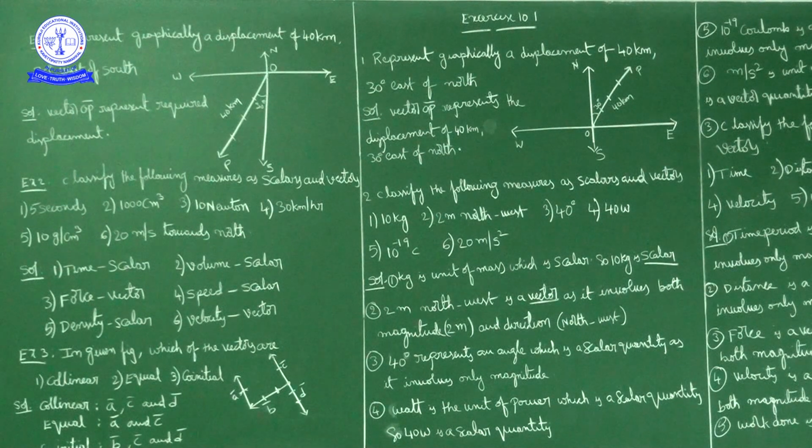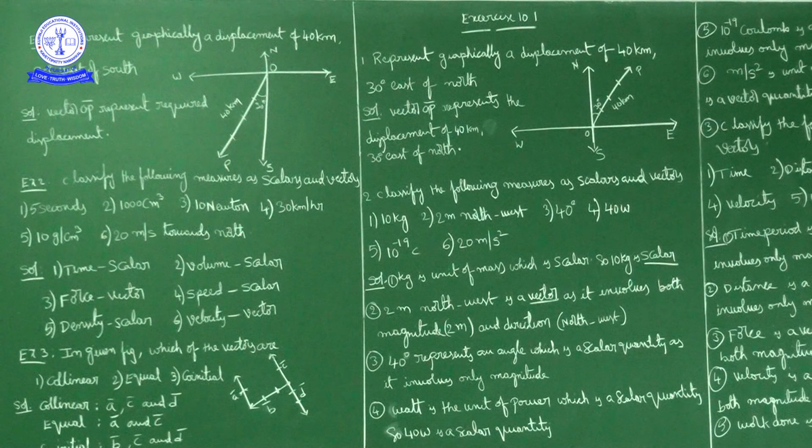Now equal vectors. Two vectors are equal vectors if they have the same magnitude and direction. If you observe, A bar and C bar have the same direction, and the magnitude of A bar and C bar is also the same. So A bar and C bar are equal vectors.